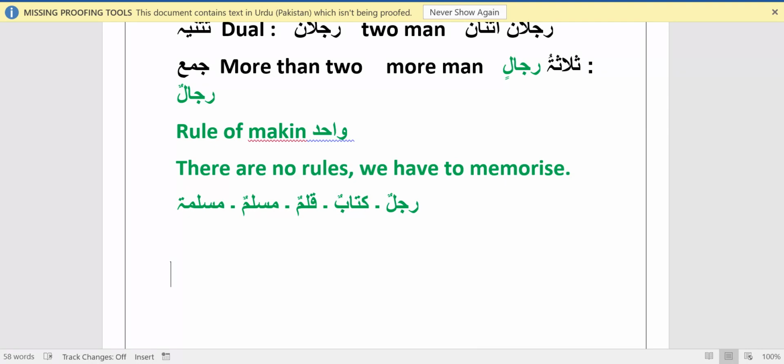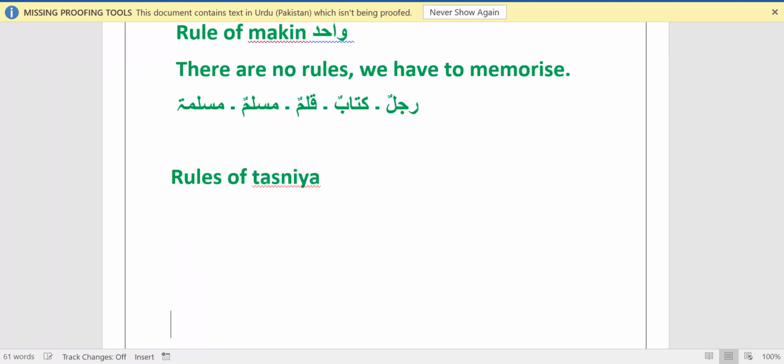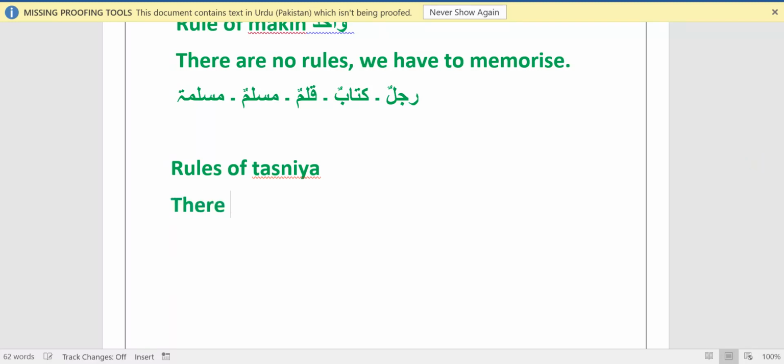Now, let's go back to the rules of Tasniya. So yes, there are rules to make Tasniya. Also, there is a rule to create Tasniya, and if there is a rule to create Tasniya, then by knowing that rule, one may be able to understand and recognize the Tasniya word too. So it means there are rules to create Tasniya as well as to find Tasniya.